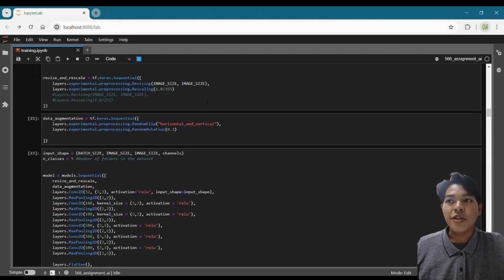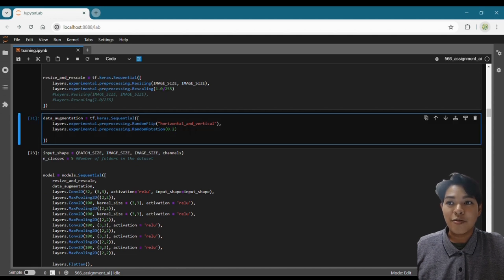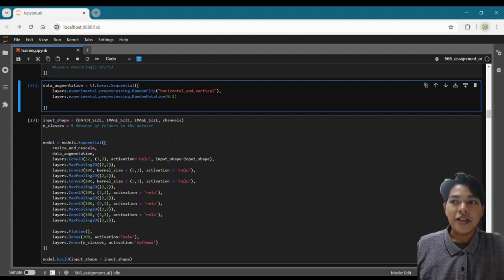And then we resize and scale the image, and we do some data augmentation where we rotate the images to ensure that we have a very accurate classification. And then here we define the model.